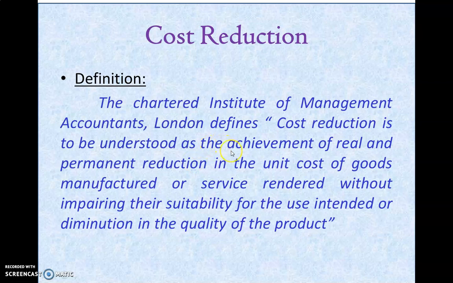The reduction should not be at the cost of essential characteristics such as quality of the product or the service rendered. So cost reduction should ensure two things. That means it should cater to the needs or suitability of the product, as well as not compromise the quality of the product, but we should reduce the cost. That is all about cost reduction.